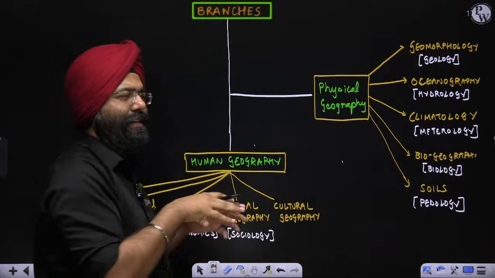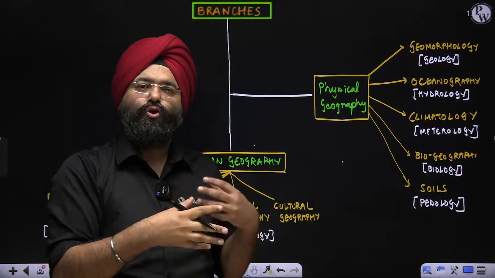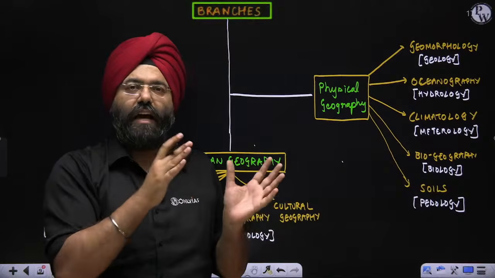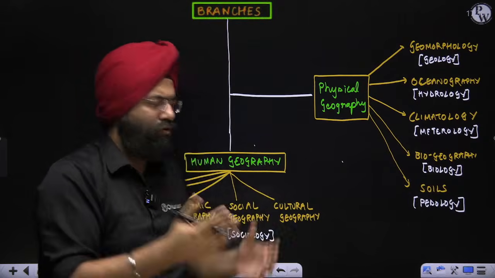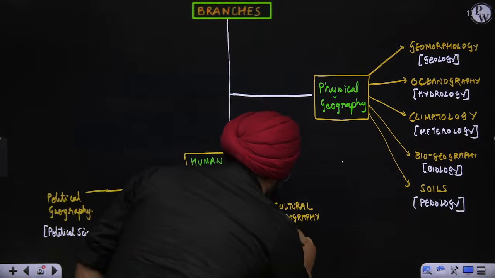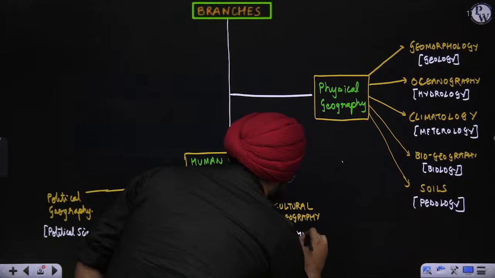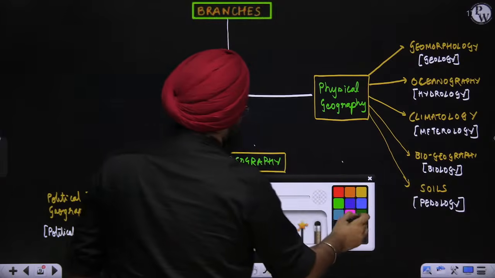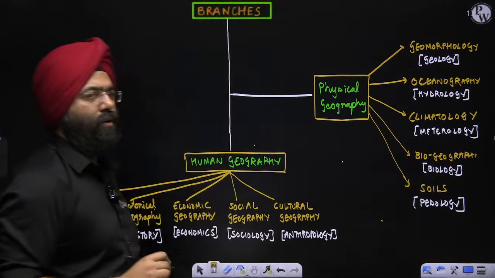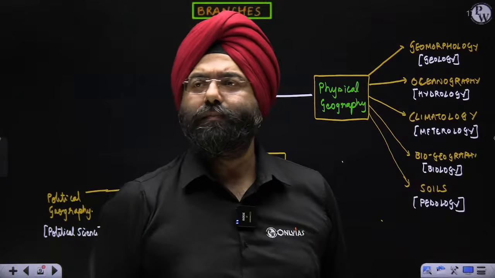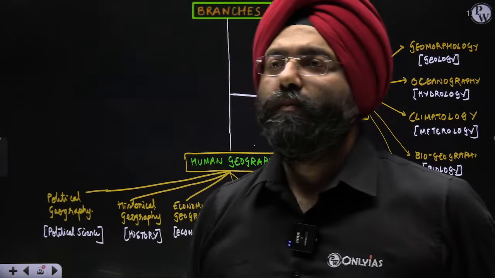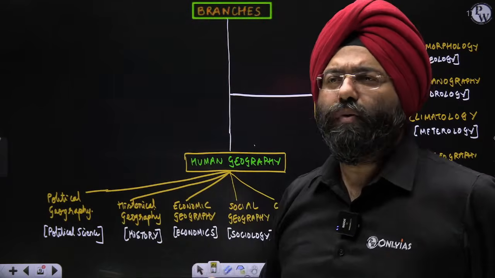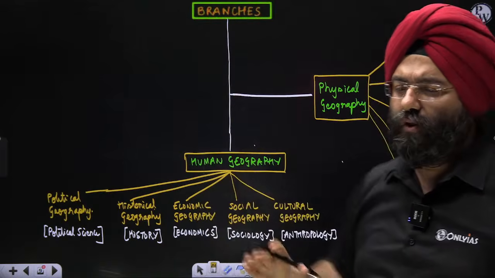Though various books club socio-cultural anthropology and put it as anthropology and sociology, that is also fine. There is no problem in that. Sociology, then this is anthropology. Clear? Are you everybody understanding this? I'll be explaining and solving all your queries, so don't need to worry.